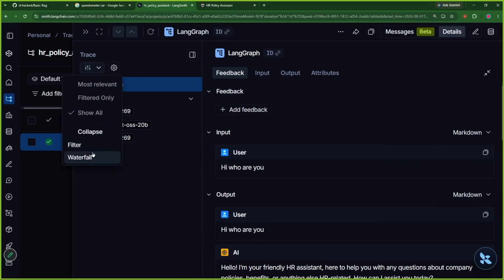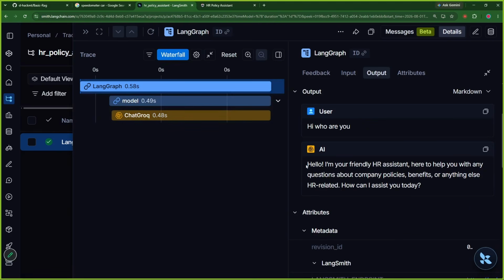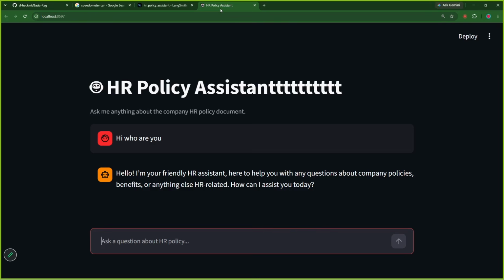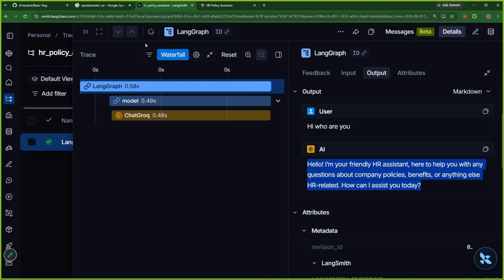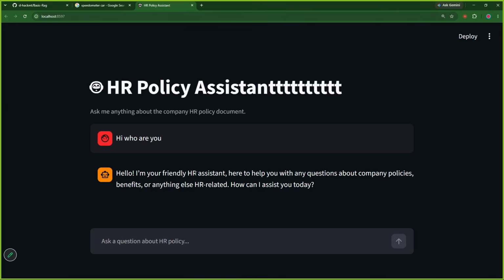So simple, right? We can see the waterfall and we are able to see, hi, who are you? And this is the response we are getting on the LangSmith page, and this is it. So it was as simple as this to add LangSmith on your particular application. But we are not done here. We have to do some particular configurations so that we make a robust system, which means our application will never